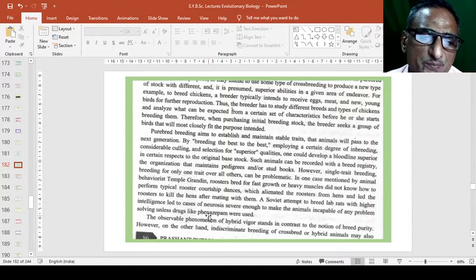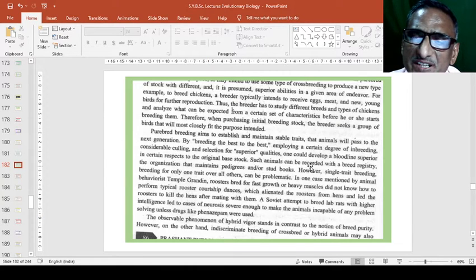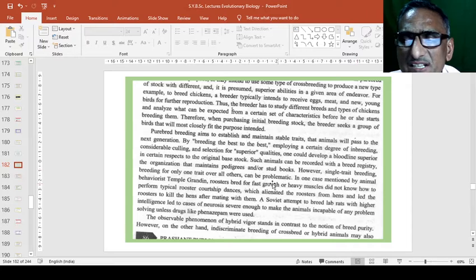And by breeding the best of the best, employing a certain degree of interbreeding, considerable culling and selection for superior qualities, one could develop a bloodline superior in certain respects to the original base stock, and such animals can be recorded with the breed registry, the organization that maintains pedigree and stud books.